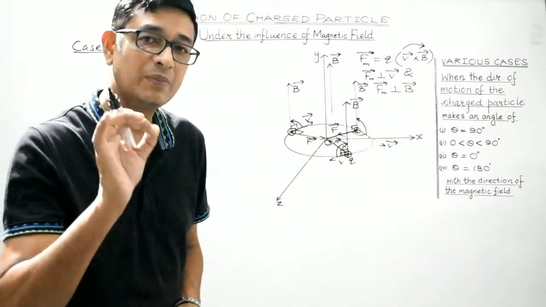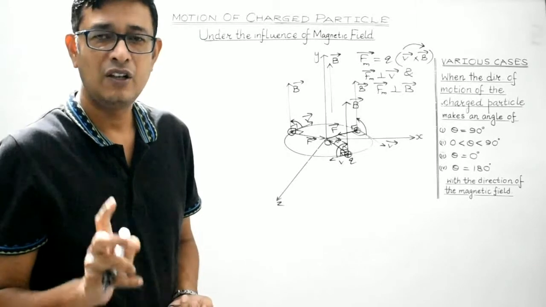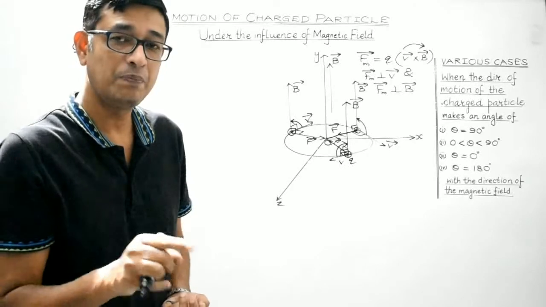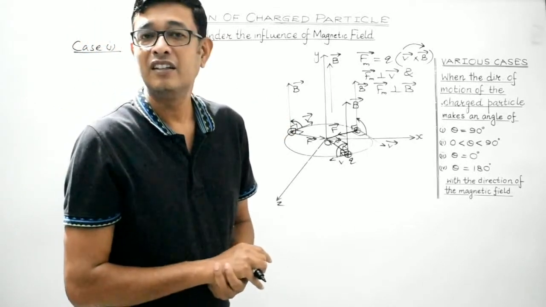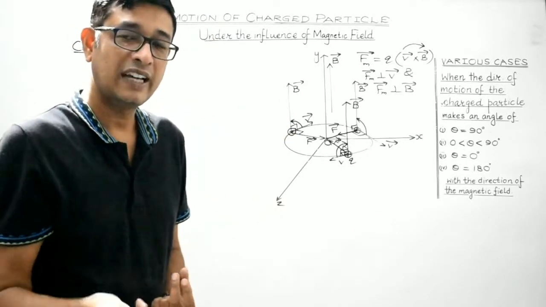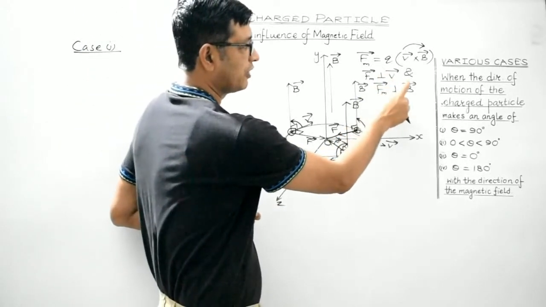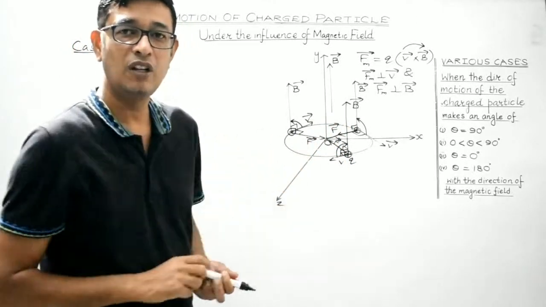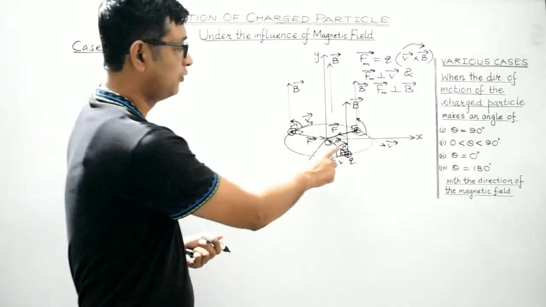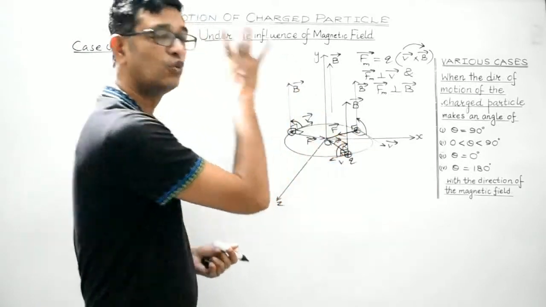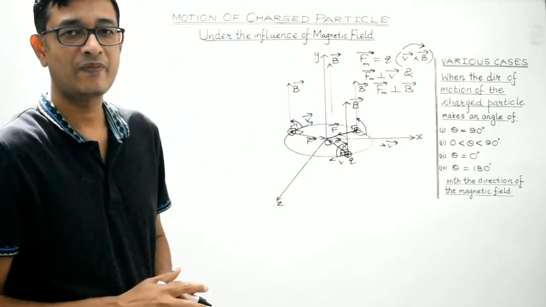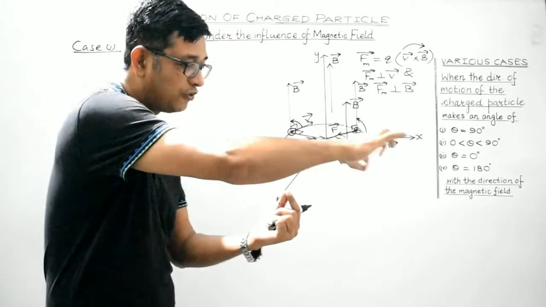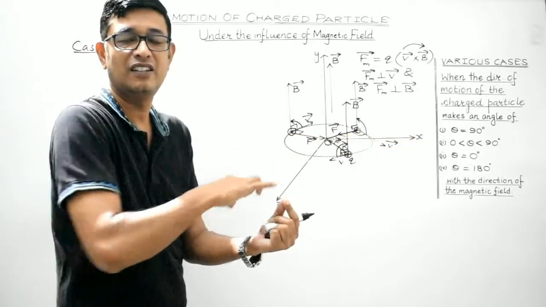So students, I repeat, whenever the charged particle is moving in a direction perpendicular to the magnetic field, it will experience a magnetic force, the direction of which will be perpendicular to both the velocity vector as well as the magnetic field vector. And by applying this right hand thumb rule, we can safely conclude that this force F acts along the radius towards the center, which in this case is the origin. So this magnetic force will make the charged particle follow a circular path, isn't it?